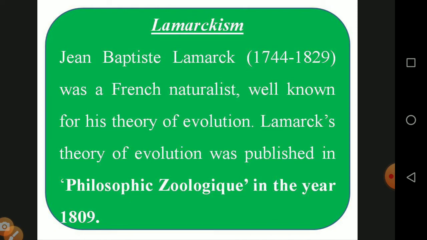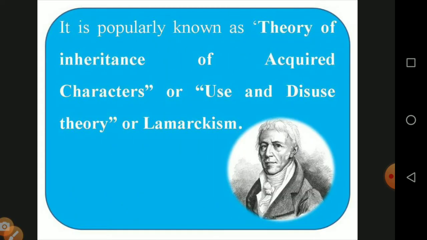First we are seeing Lamarckism. Jean-Baptiste Lamarck, 1744 to 1829, was a French naturalist, well known for his theory of evolution. The first theory of natural evolution was proposed by Lamarck. His theory was published in the book Philosophie Zoologique. It is a one mark question: the book name is Philosophie Zoologique. In the year 1809, Lamarck gave the basic idea in this book.